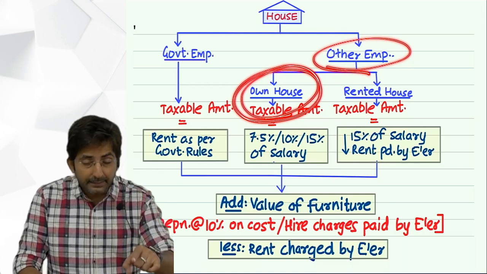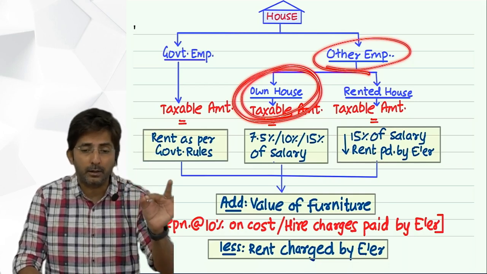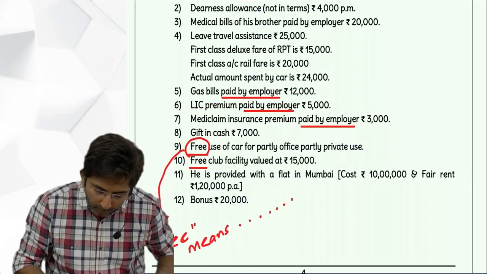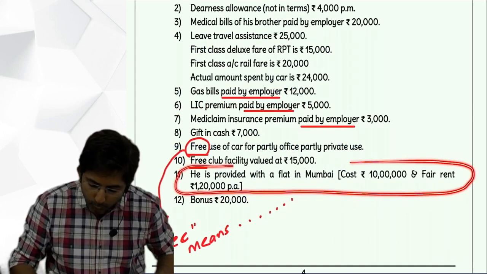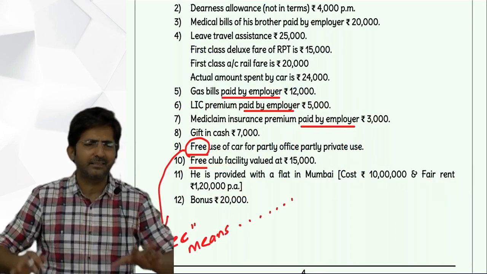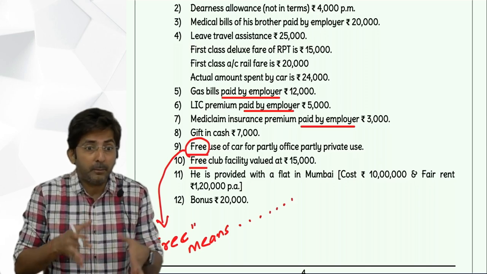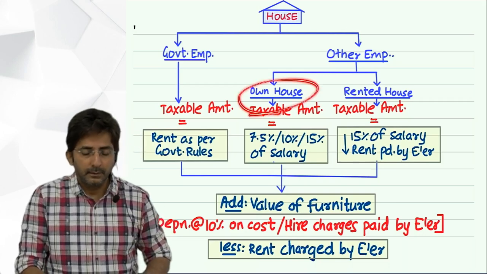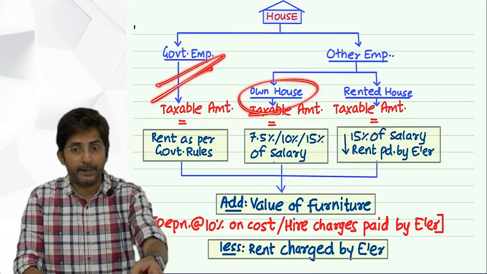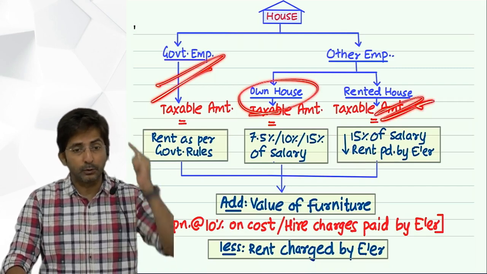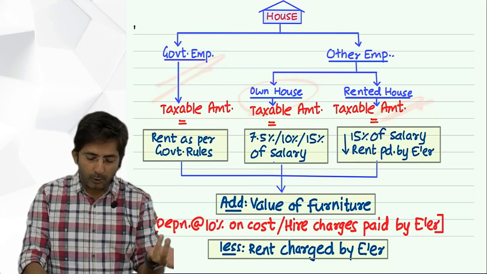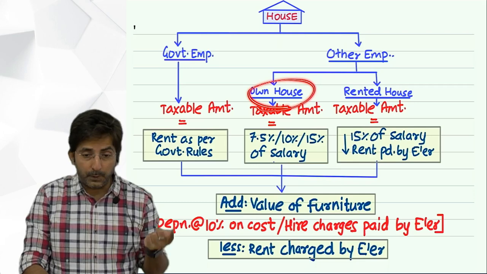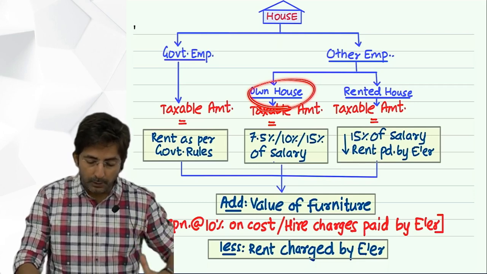If it is rented, they will write rent paid by employer. So check for that. Have they written rent paid by employer? No. Some students say, what is this fair rent? Fair rent is a market rent. Rent paid by employer or paid by company, have they written? Not written, that means it is own house. For a government employee also they should specify. And for a rented house also they should specify. Nothing given means own house is always our first choice. Okay. But in own house we have to go as per population. So now check, population data is given.